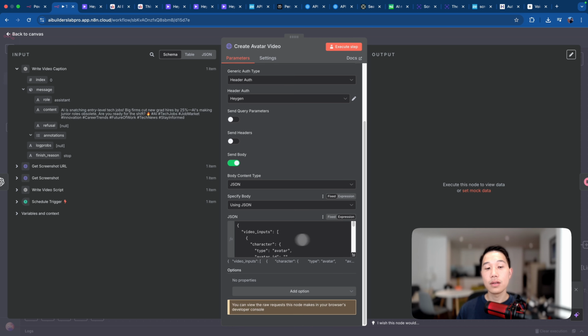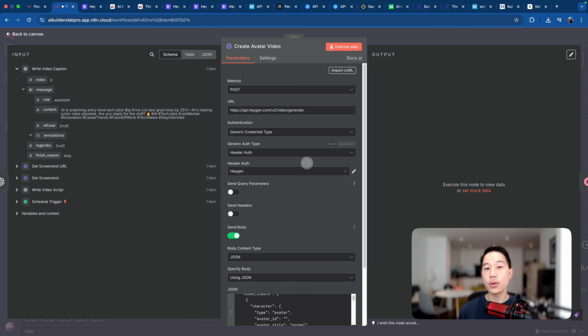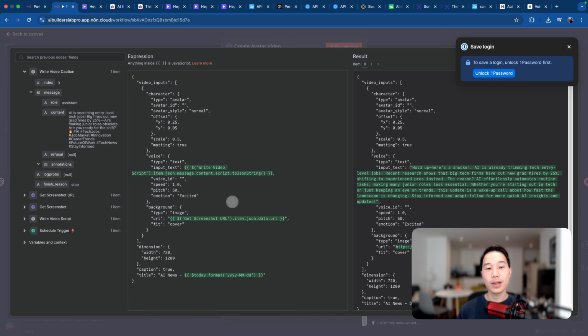All right. And then there are a bunch of other things we need to configure. First of all, the JSON body that we need for this particular generate API. You can see it may look intimidating, but it's actually pretty straightforward. For every video generation request, we have 3 elements. We have the character element, which is how the avatar looks and how it is positioned within the video frame. We also have a voice parameter, which is choosing which voice we'll be using. And you can also configure the pitch, how high it should be, the speed of that voice, and also the emotion for the voice.